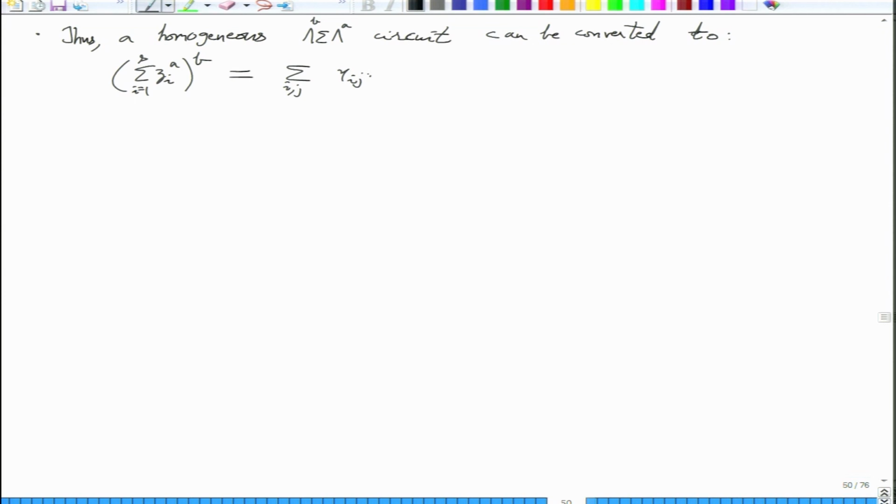The duality trick actually gave you a very special form. In that special form, when you replace Zi by Zi to the A, it still remains rather special.